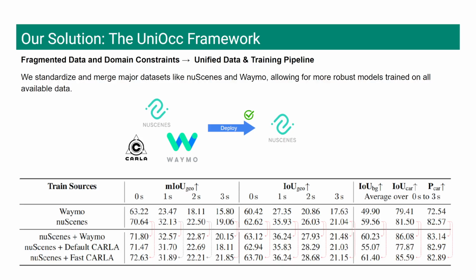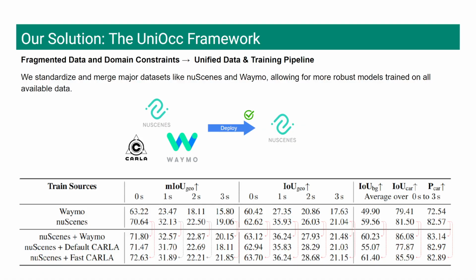The second part of our solution tackles the problem of fragmented data. As the diagram shows, a model trained only on nuScenes fails when deployed to a new domain like Waymo. To fix this, we develop a unified pipeline that standardizes and merges major datasets. This allows us to train our model on all available data at once.